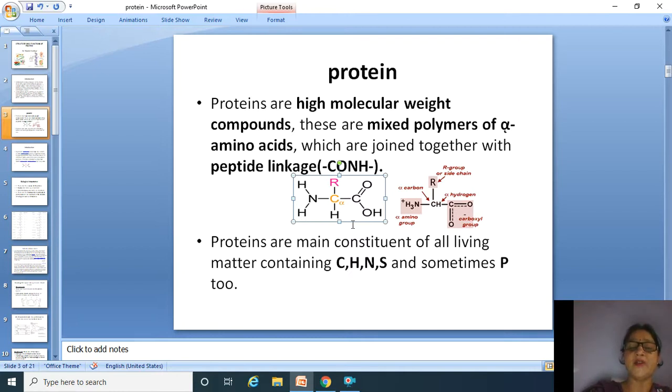Generally, these amino acids are found in the Zwitter ionic nature. What is Zwitter ion? The hydrogen of carboxylic group is attached to the amino group.